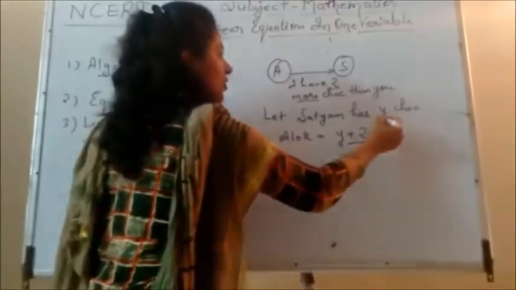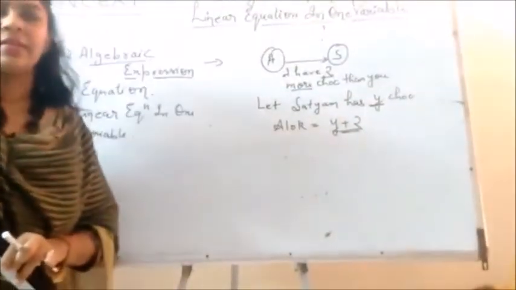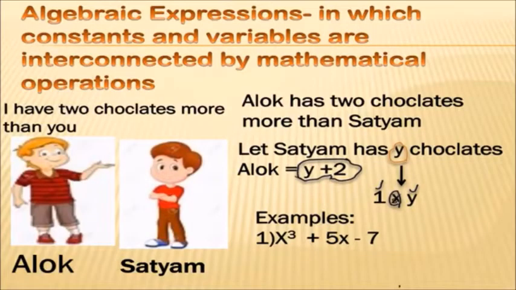So what is y here? What is y plus 2 here? This is a big question. Can anybody tell me? Yes, these are the algebraic expressions.